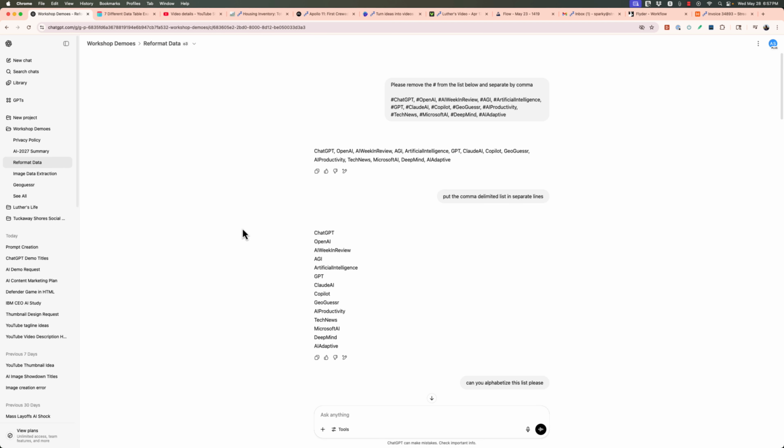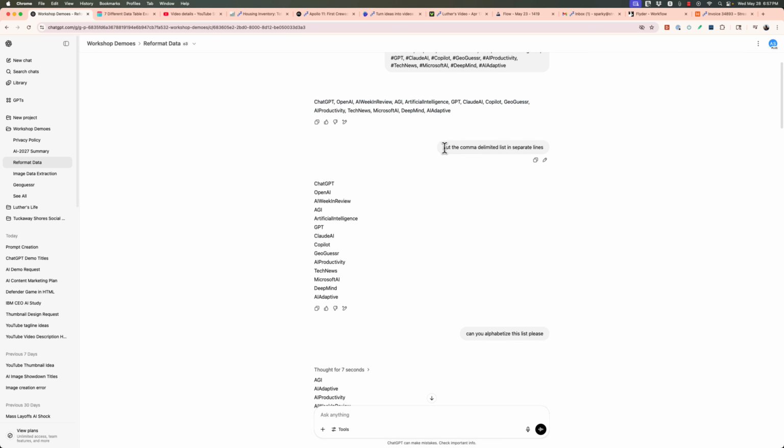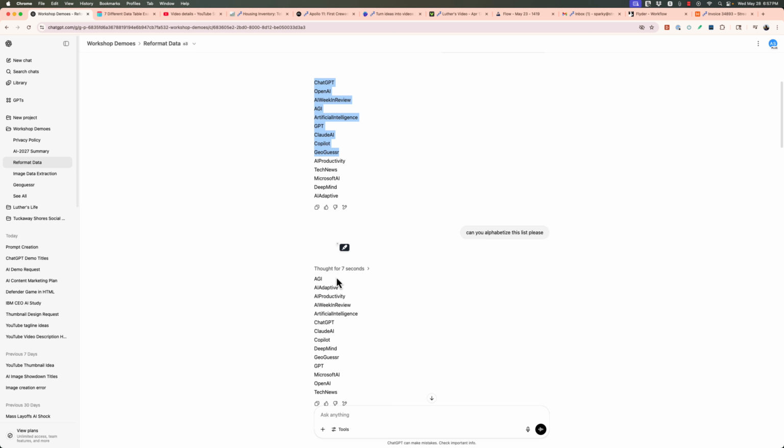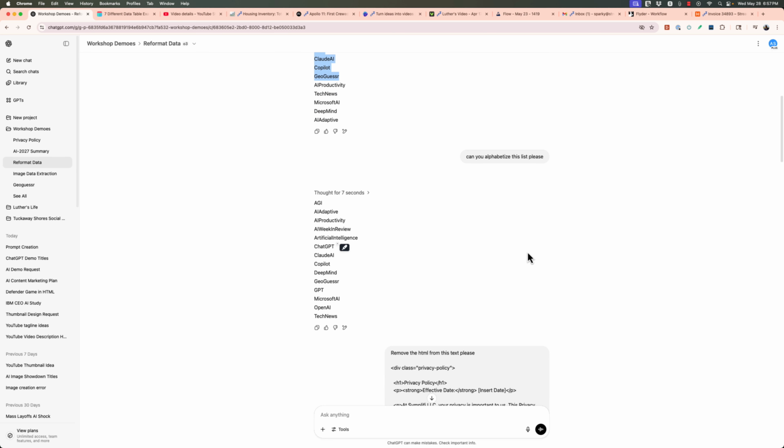How about reformatting data? A lot of people don't think about this one either. I got this data and it had pound signs in it. I just wanted a comma delimited list because that's what I needed to paste it into a tags box. Boom, got it back instantly. But put them on separate lines. Sometimes we need them stacked like this. Oh, we want them alphabetized. There you have it. They're alphabetized.